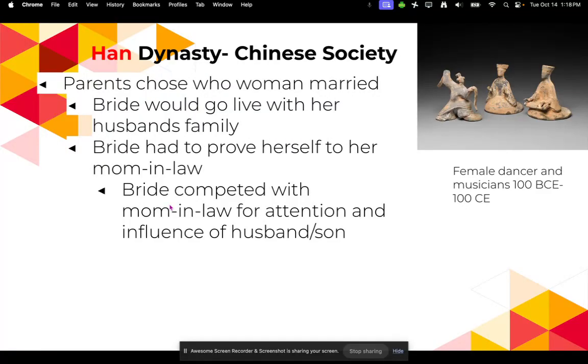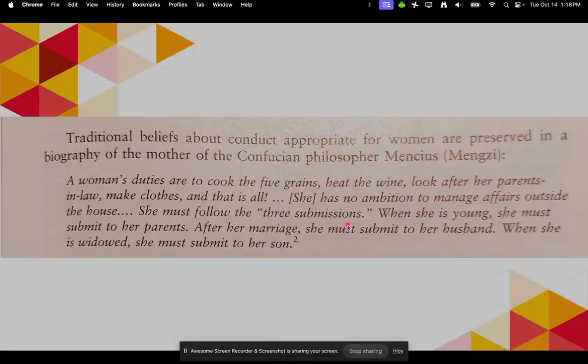So, for example, parents would choose who the woman would marry. The bride would then go to live with her husband's family. The bride would then have to prove herself to her mother in law. And then what would happen? There'd be this big competition between the mother in law and the bride for the respect of the bride's husband, or the mother in law's son. So, a lot of female rivalry going on.